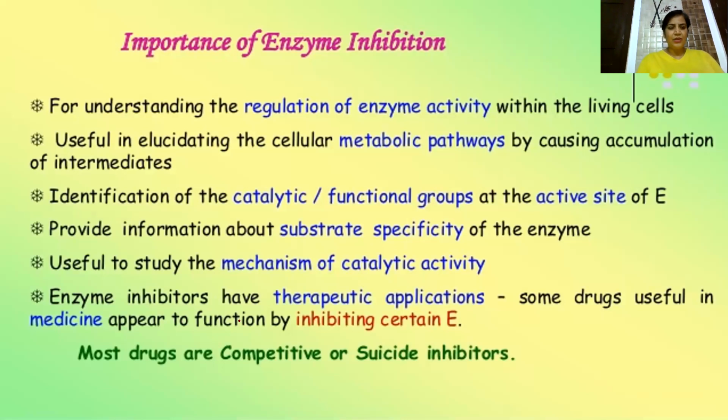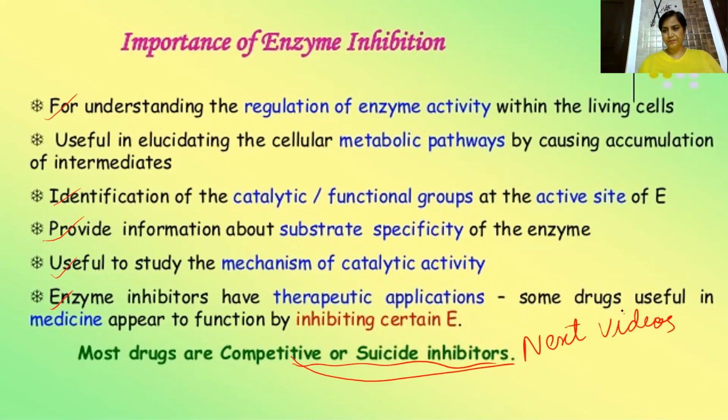So for understanding the regulation of enzyme activity, correct. Useful in elucidating the cellular metabolic pathways, this is also correct. Identification of the catalytic functional groups at the active site of the enzyme, providing information about substrate specificity of the enzyme, useful to study the mechanism of catalytic activity, and enzyme inhibitors have therapeutic applications also. Most drugs are competitive and suicide inhibitors. So in my next video, I am going to discuss the therapeutic use of these competitive inhibitors.